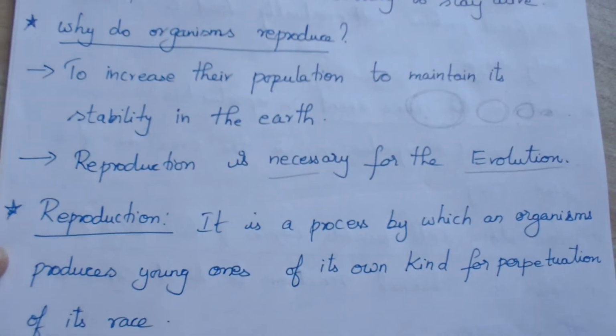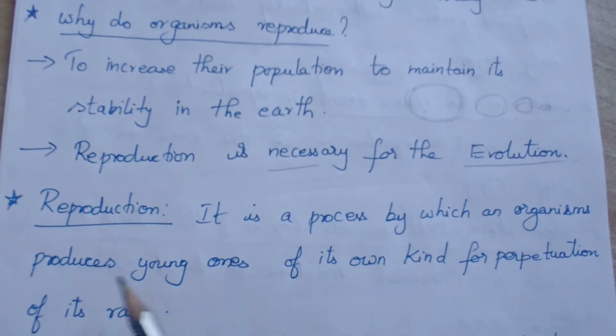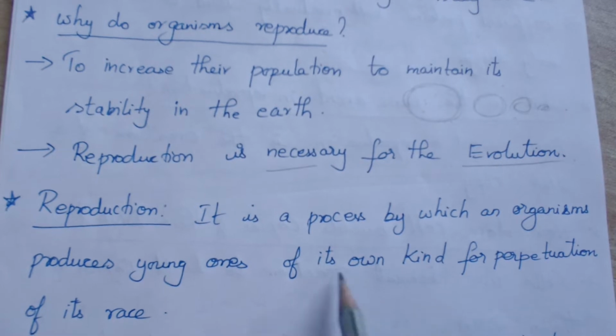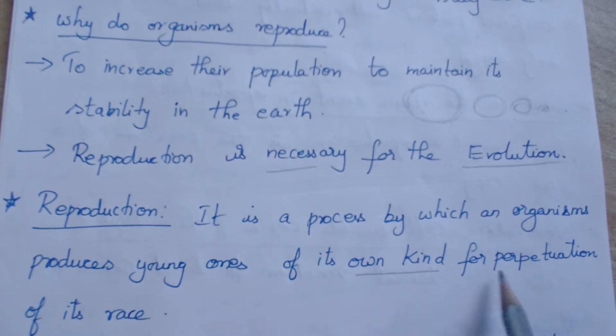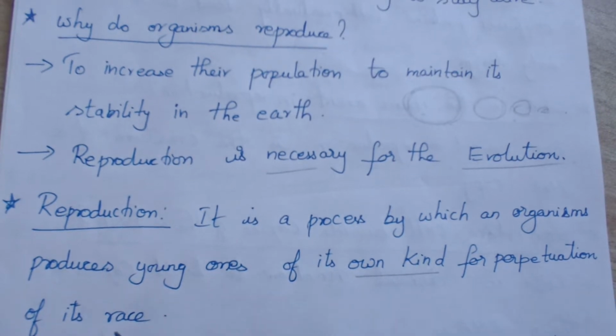So what does reproduction actually mean? It is a process by which an organism produces young ones of its own kind, for perpetuation of its race. To continue its existence on the earth, they have to reproduce their own kind.